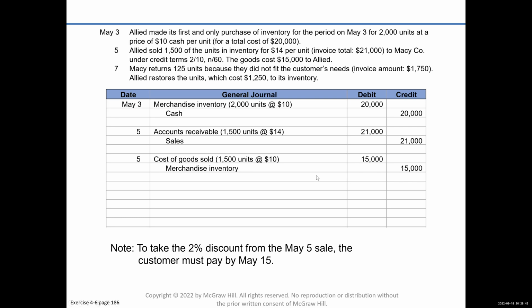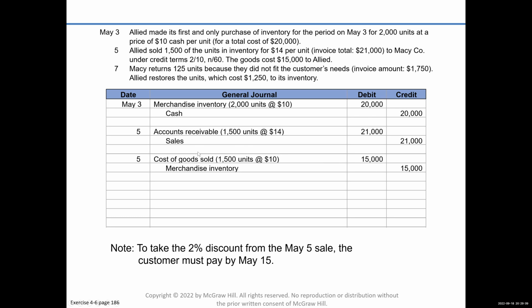That's an asset. We're sacrificing our asset, the inventory, to make the sale. And when we sacrifice the asset, it becomes an expense. In this case, cost of goods sold expense. So it's debit, cost of goods sold, 1,500 times 10, which would be 15,000. And then merchandise inventory, credit, 15,000.